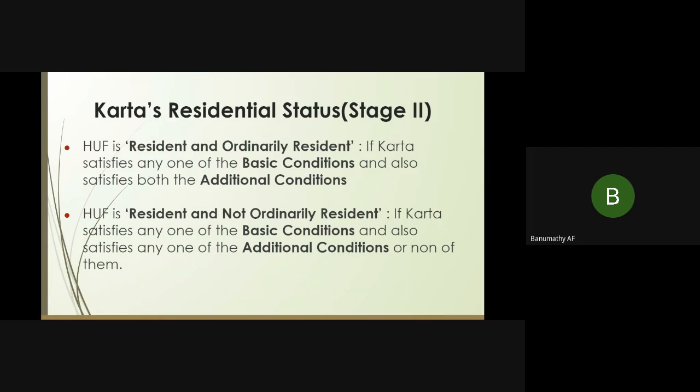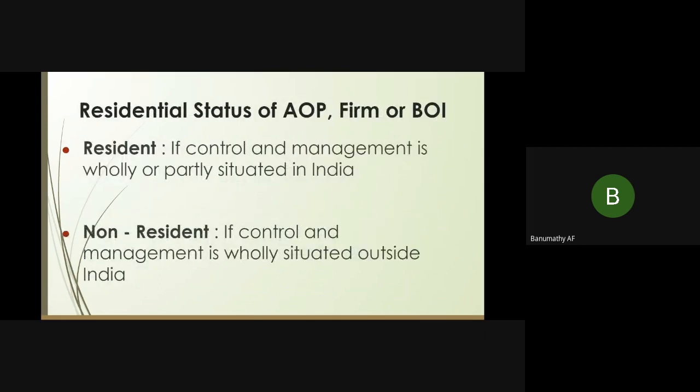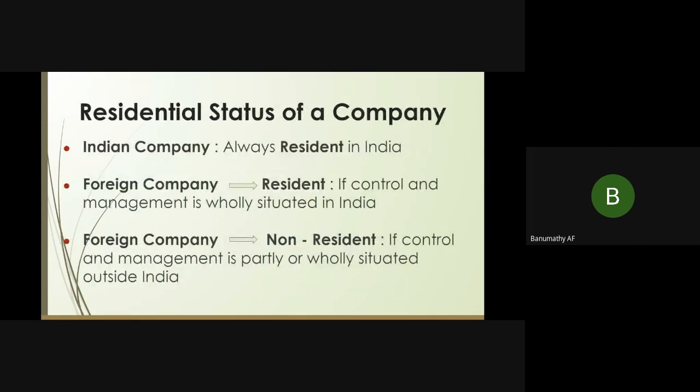Okay. Now we'll see the residential status of an association of persons, firm, or body of individuals. If the control and management is wholly situated in India, then it becomes a resident. If the control and management is wholly situated outside India, then it becomes a non-resident. Okay. So what is the residential status of a company?